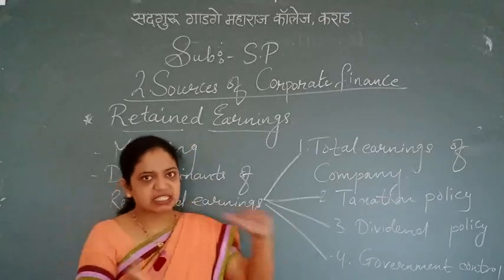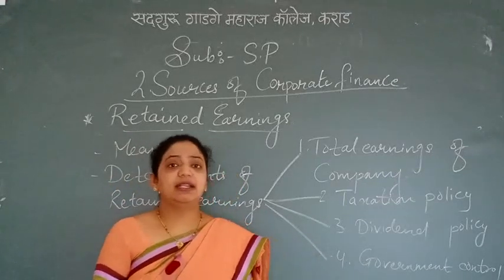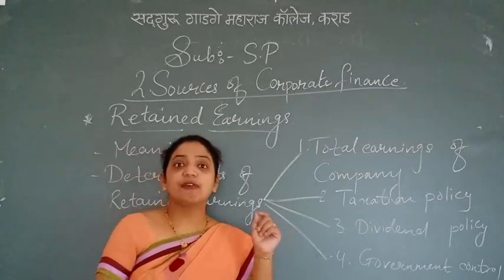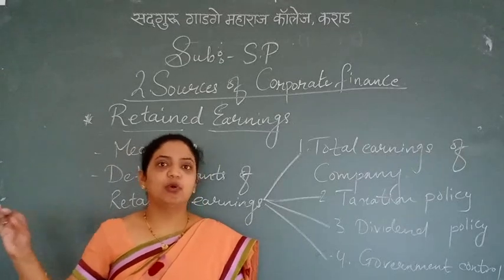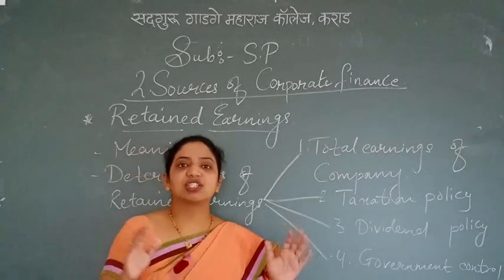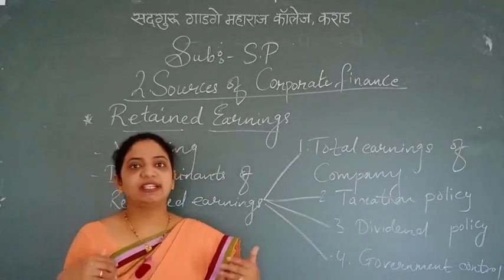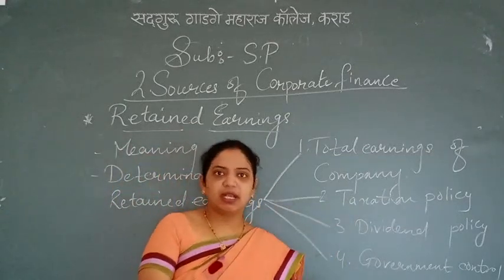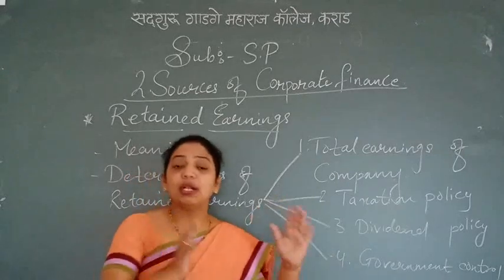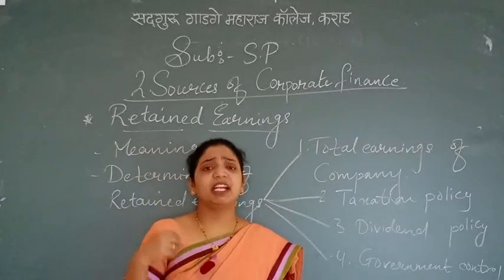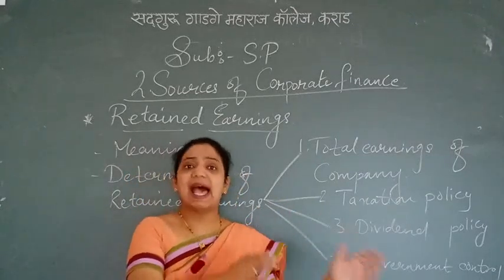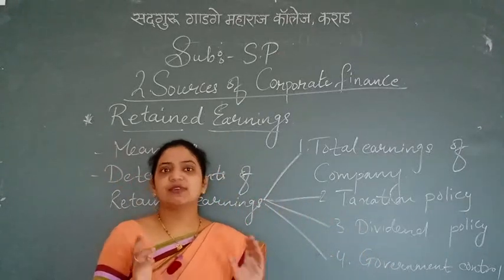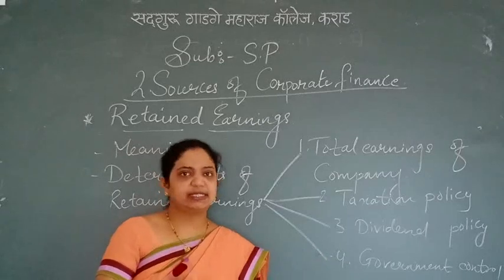In this way, the first half of the chapter is completed. That was what? Sources of owned capital and sources of borrowed capital. The sources of finance on the basis of types of capital were divided into 2 parts: sources of owned capital and sources of borrowed capital. Owned capital was divided further into 2 parts: shares and retained earnings, which I taught you now. Shares I taught you earlier. Shares were divided into two parts, equity shares and preference shares.